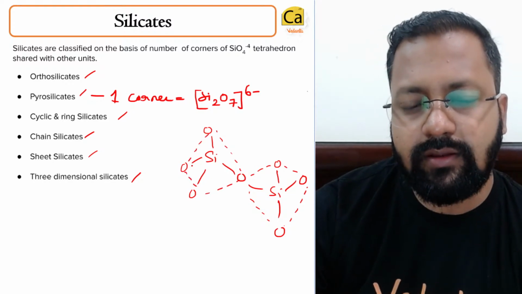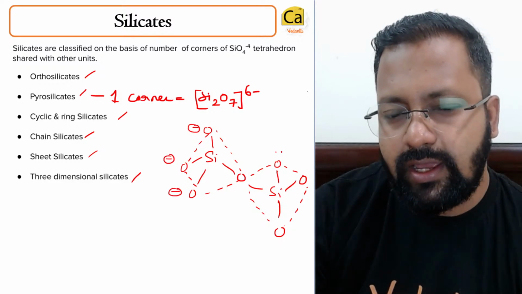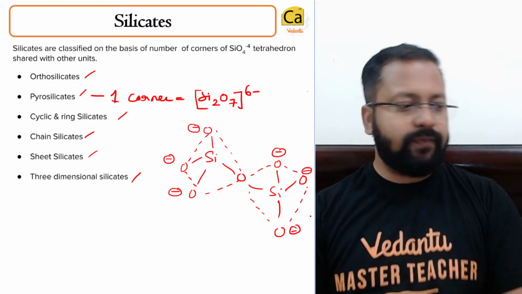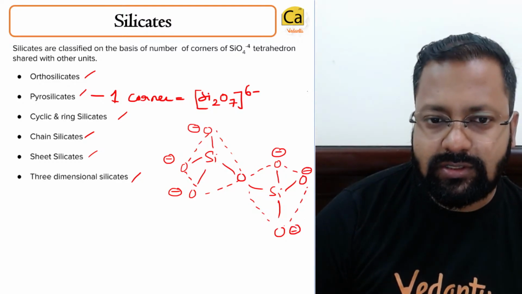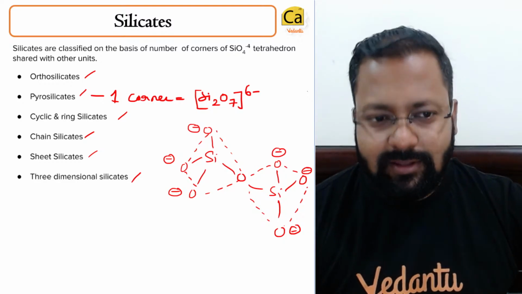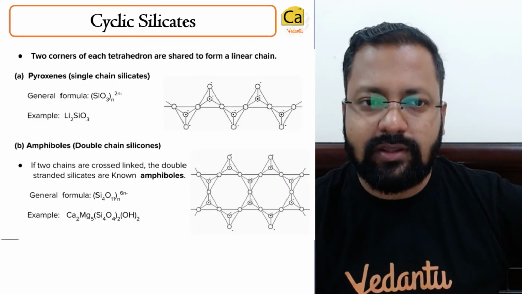So these 3 oxygen atoms and these 3 oxygen atoms will now carry the charge. So it will be Si2O7 6-. This will be pyrosilicate. Orthosilicate, pyrosilicate, I have told you.